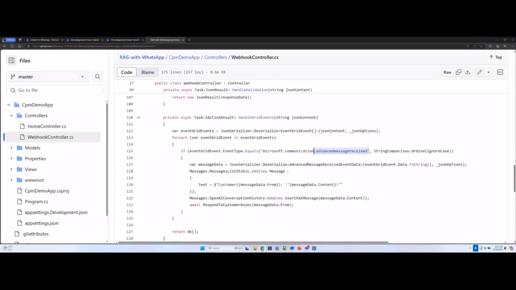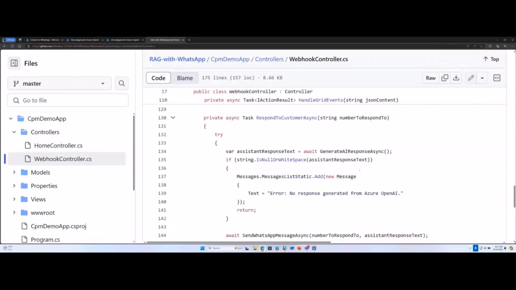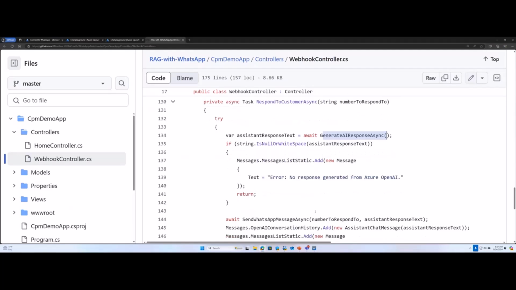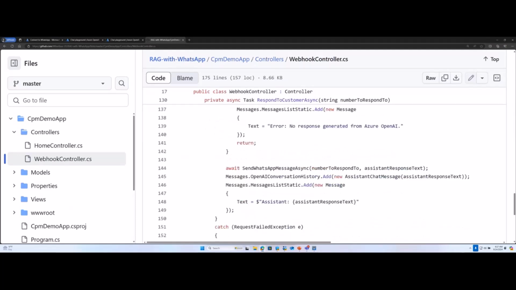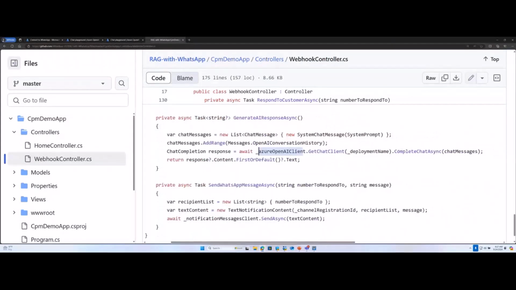So there's a method called respond to customer async. This is where you're generating the AI response, and then you are sending the WhatsApp message. So for generating the AI response, there are just 4 lines of code. You are using the Azure OpenAI client, and you are using the complete chat async method, and you're passing the chat messages.